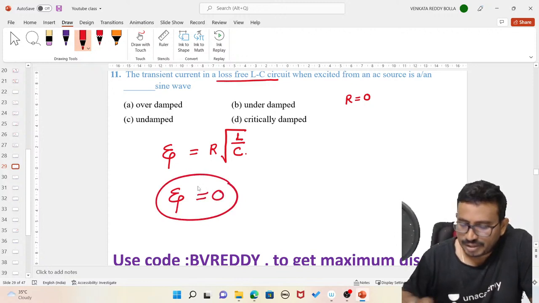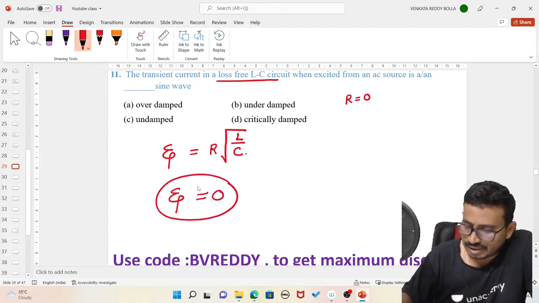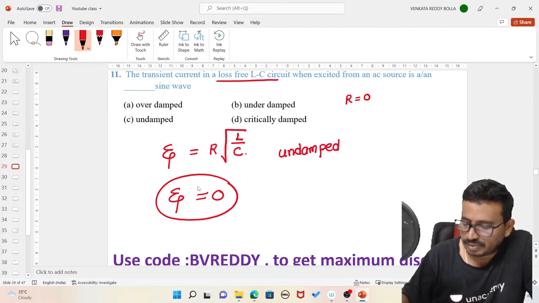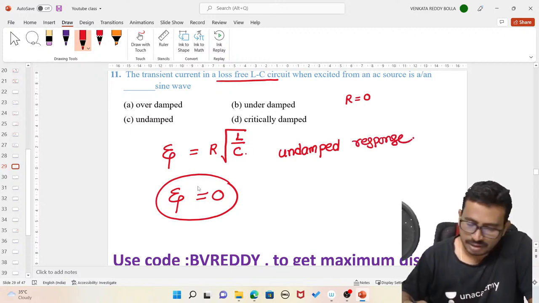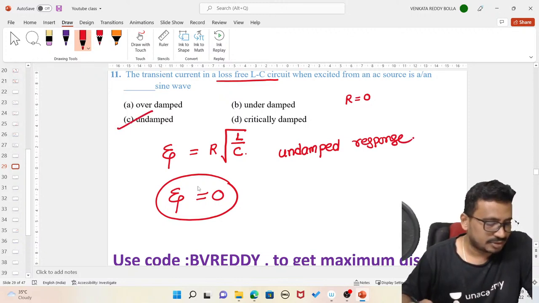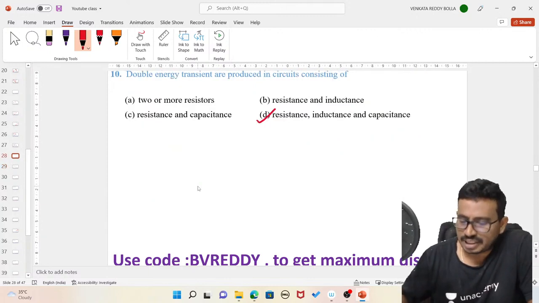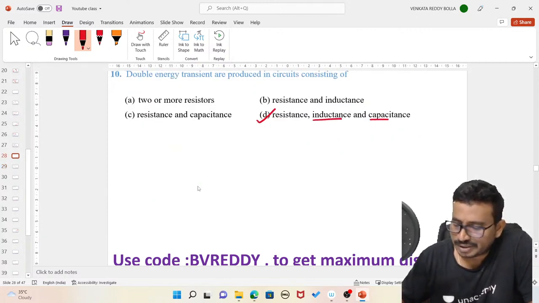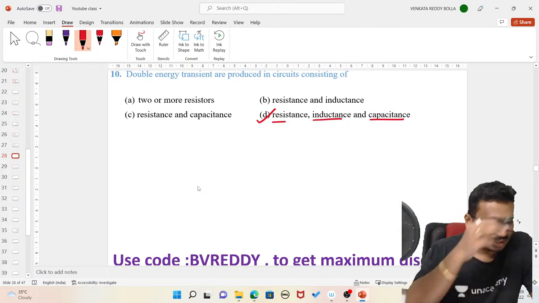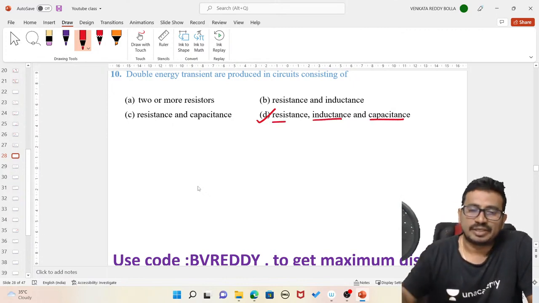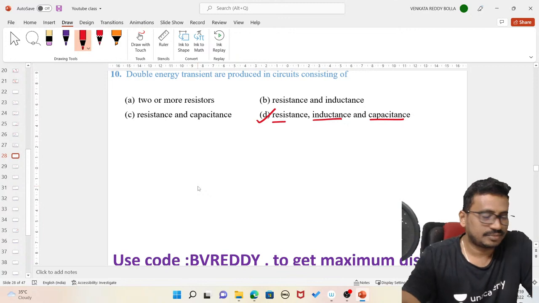If zeta becomes 0, then the response is an undamped response, which is an undamped sine wave. Oscillatory. Yes. Here double energy is because of inductors and capacitors. Whether the resistance is present or not, it makes no difference. Inductors and capacitors must be present.